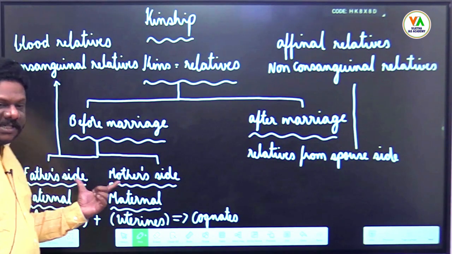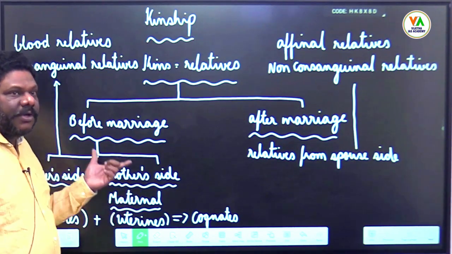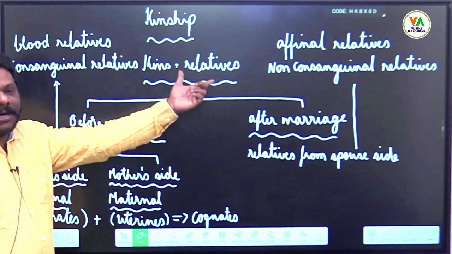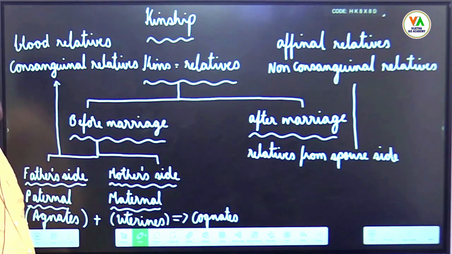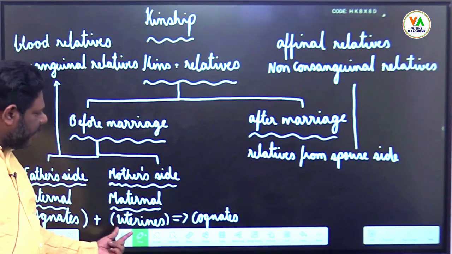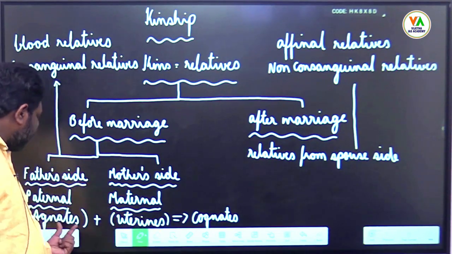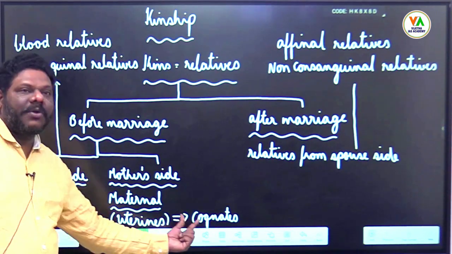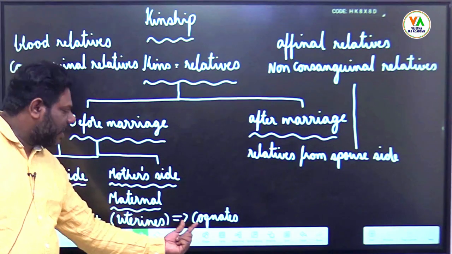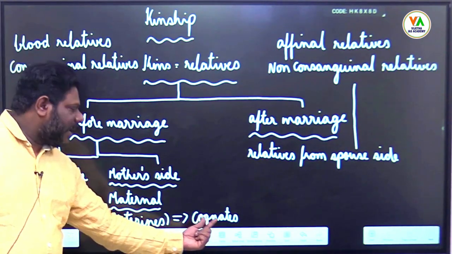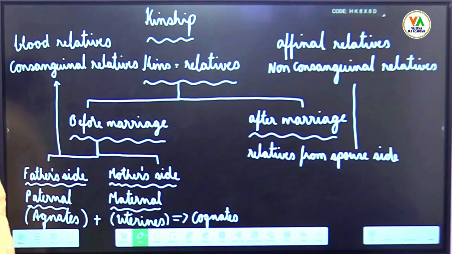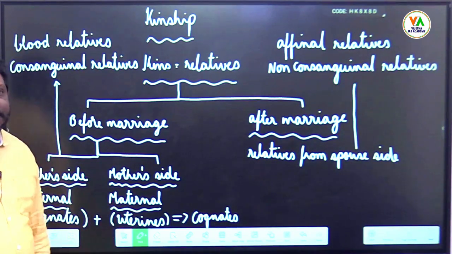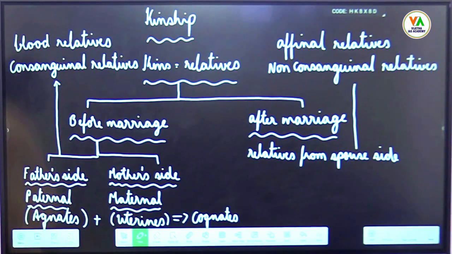Are you able to understand what these are? So you have basically blood relatives and non-blood relatives, consanguinal and affinal relatives. Both agnates and uterines together are known as cognates. Cognates, C-O-G-N-A-T-E-S. Cognates are consanguinal relatives, both from father side as well as mother side, isn't it? So these are blood relatives.